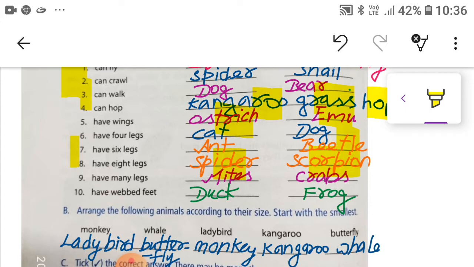Next 9, mites, M-I-T-E-S, and crabs, C-R-A-B-S, have many legs. Next 10th, duck, D-U-C-K, and frog, F-R-O-G, have webbed feet.